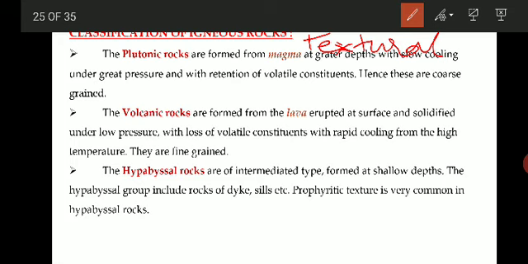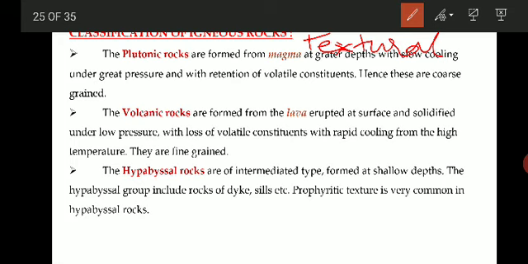All this is considered as texture. Texture is usually microscopic, and we use the word structure for megascopic, large scale features. Texture will usually be fine grain, which is very difficult to identify by naked eyes.